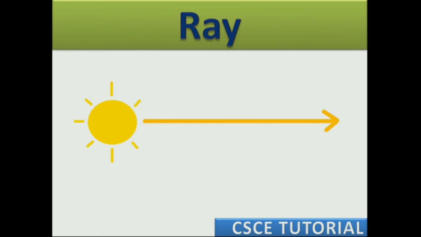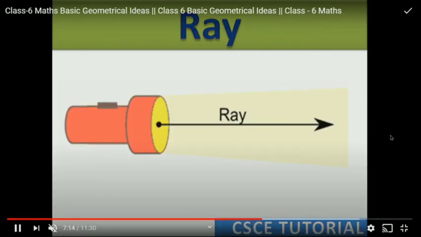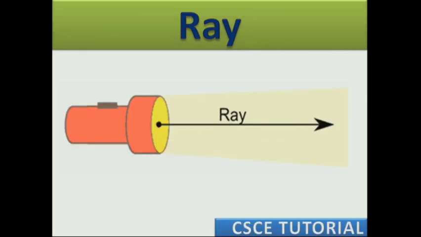One more example you can see is torchlight or tube light. Torchlight starts from the torch but ends never. It moves endlessly in the other direction. This is called ray.